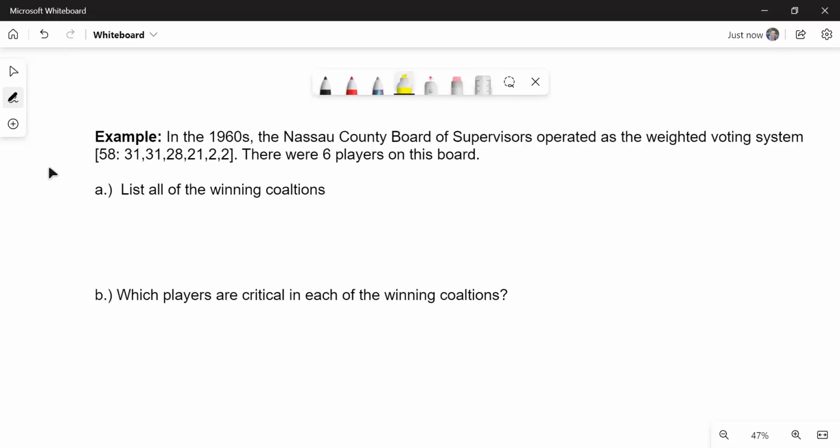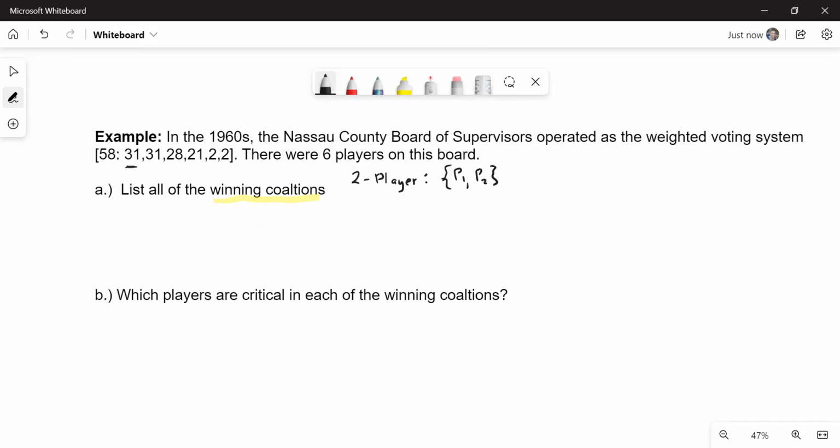Now, when you have a lot of players like this, the more players you have, the more difficult it is to find all of the winning coalitions. You can see right off the bat that player 1 is not a dictator, so we don't have any 1 player, but we might have 2 player winning coalitions, and we do actually. If you take the first 2 players, 31 plus 31, that's enough. That's 62. So player 1 and player 2 would be a winning coalition.